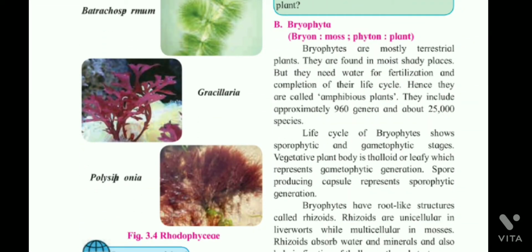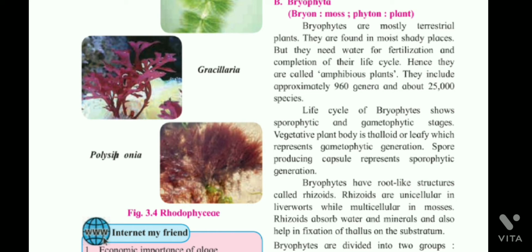Bryophyta. Bryon means moss, and phyton means plant. Bryophytes are mostly terrestrial plants. They are found in moist, shady places, but they need water for fertilization and completion of their life cycle. Hence, they are called amphibious plants. They include approximately 960 genera and about 25,000 species.